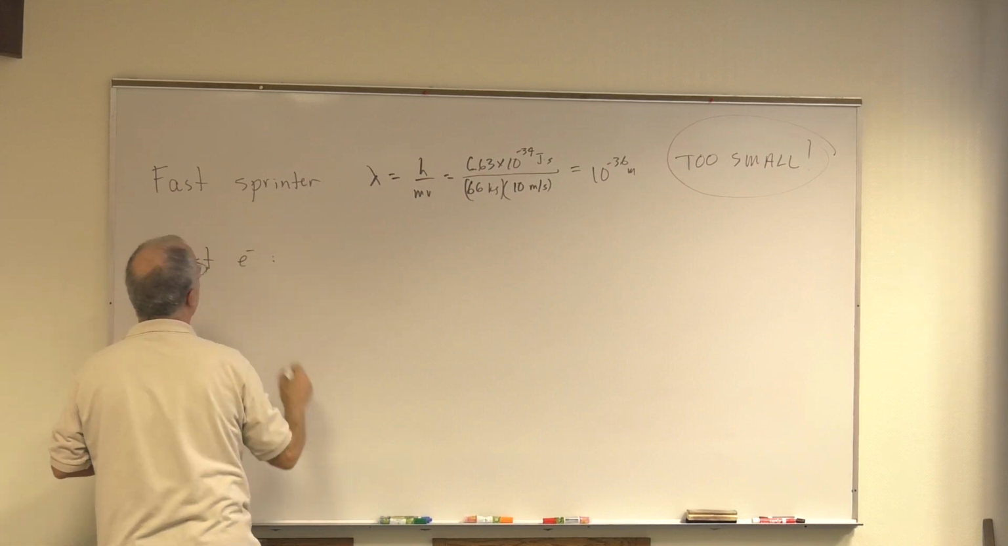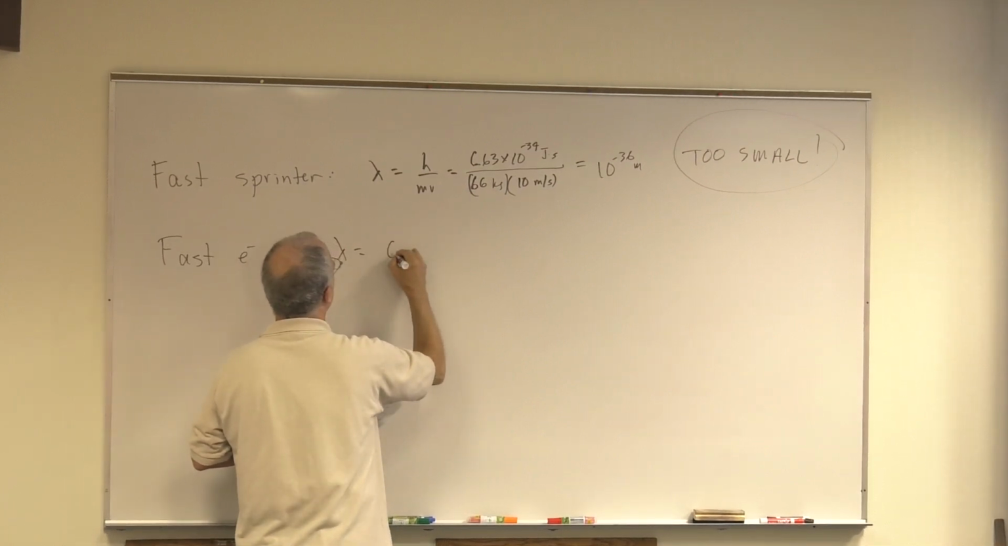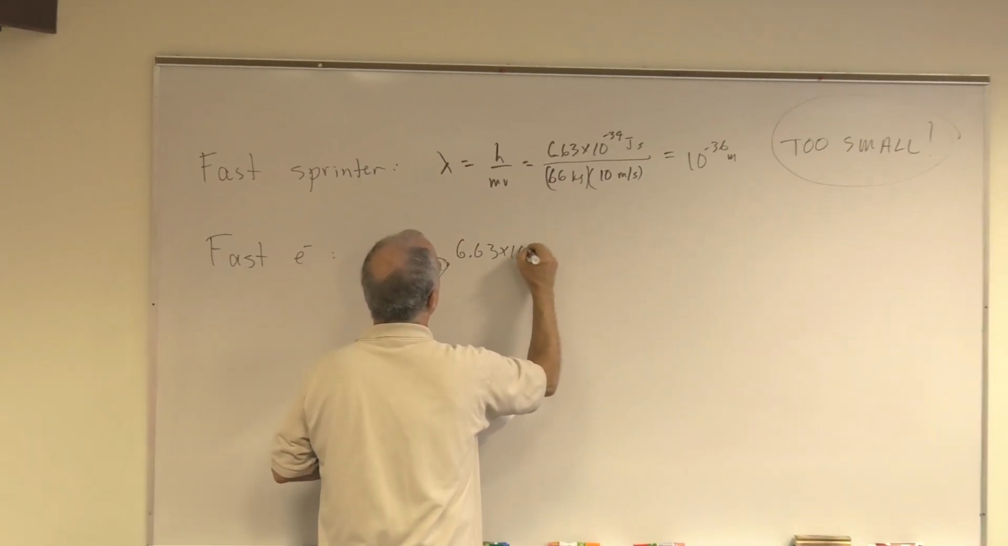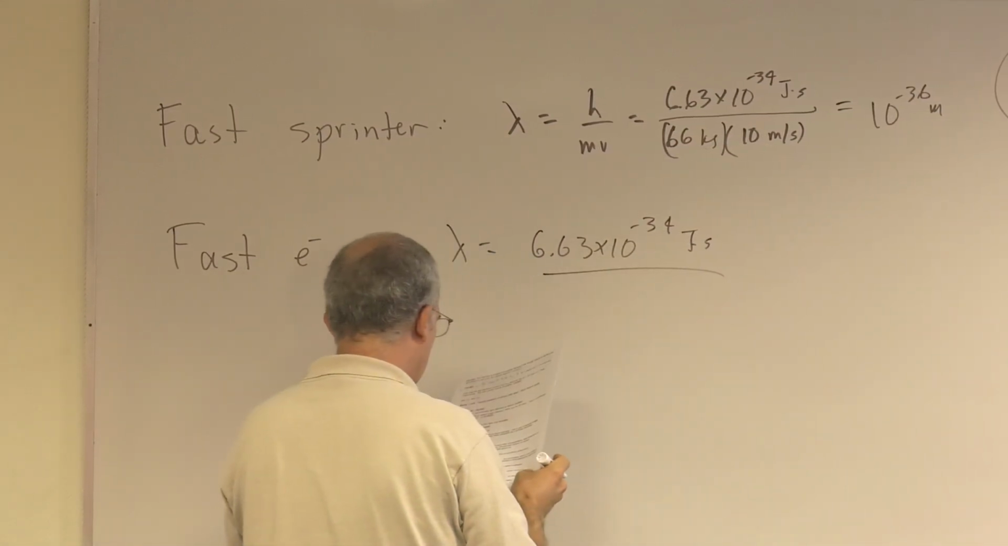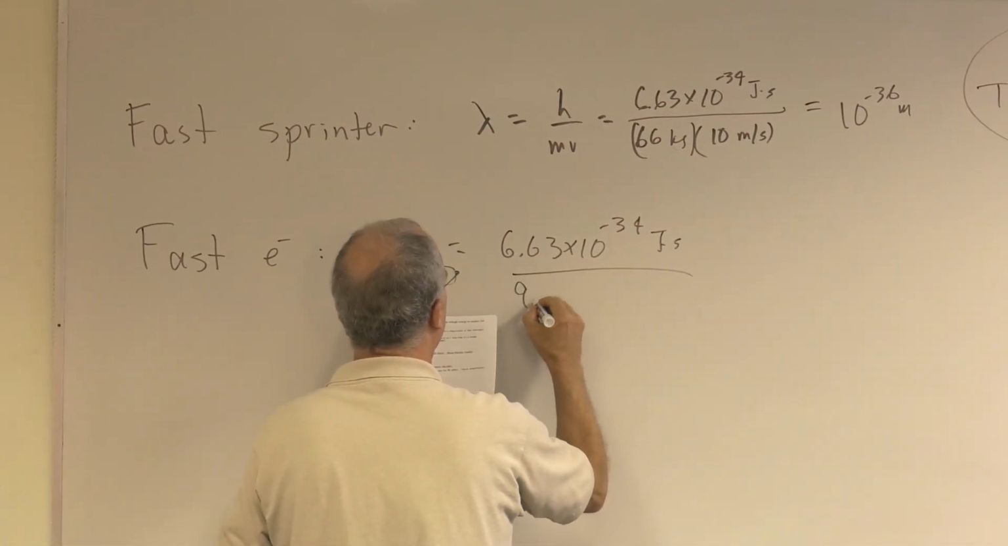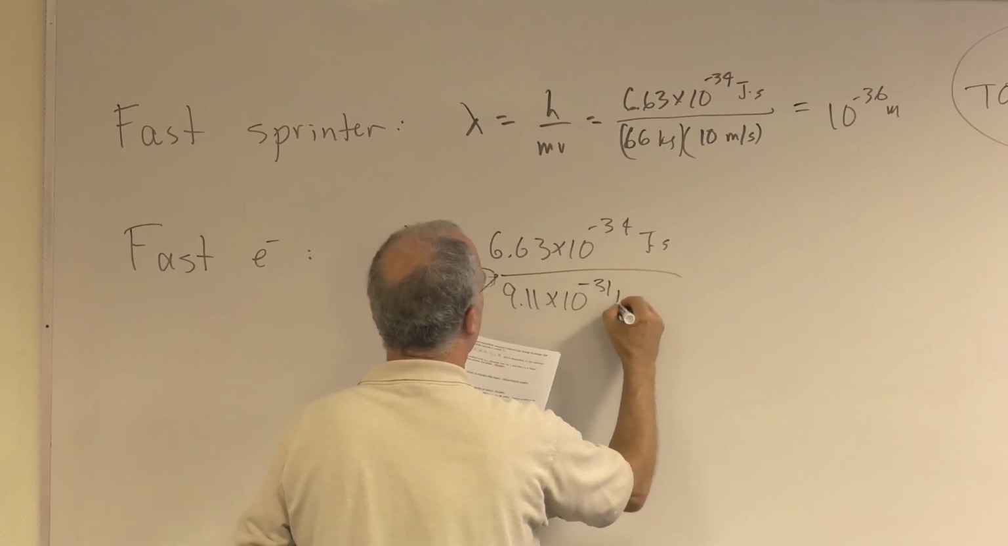Okay, now let's do a fast electron. So lambda, okay, so again, 6.63 times 10 to the minus 34 joule seconds. The mass of an electron in kilograms is 9.11 times 10 to the minus 31 kilograms.